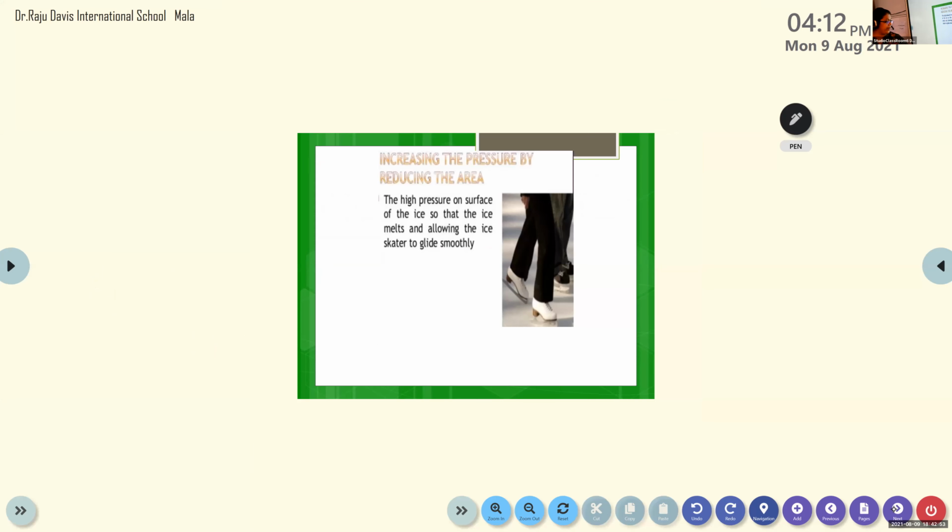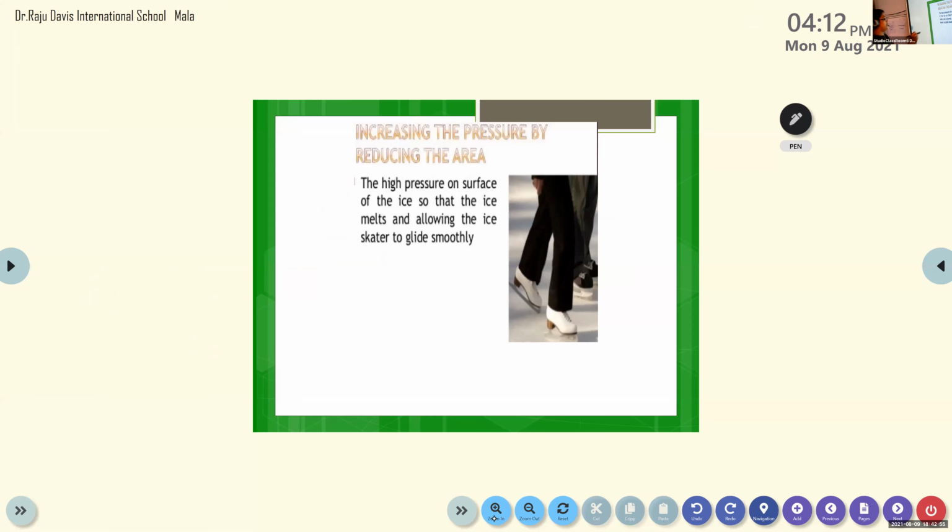Anthony Babu, can you read it? Ma'am. Read. Increasing the pressure by reducing the area. No need, you only have to read that example. Okay. The pressure on the surface of the ice is high, so that the ice melts, allowing the ice skater to glide smoothly. So the high pressure on the surface.